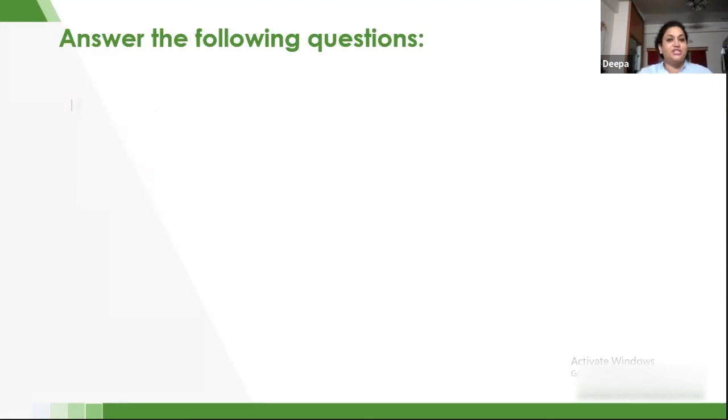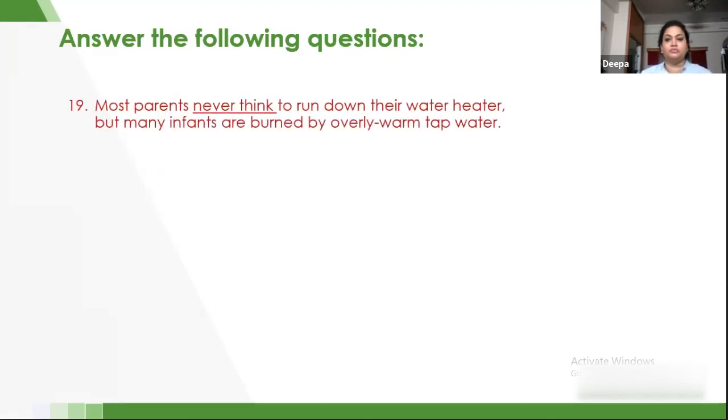Let's go to the next question. Most parents never think to run down their water heater, but many infants are burned by overly warm tap water. Let's look at the options.